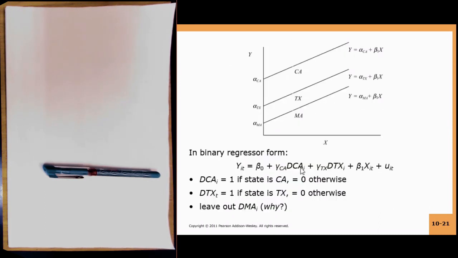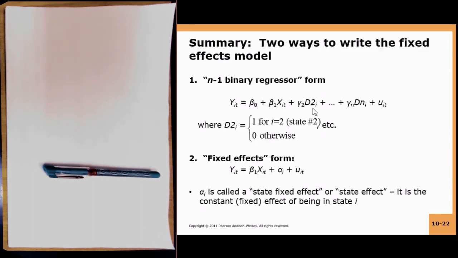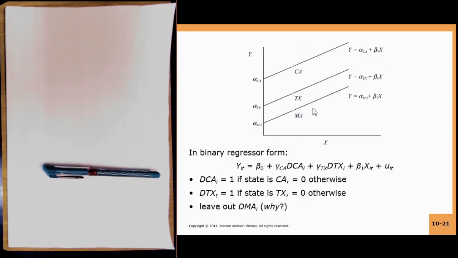So now in the binary regressor form, you could specify a common intercept, and you could include dummy variables for California and for Texas. In this particular case, you are considering three states: California, Texas, and Massachusetts. Since you are considering three states, you drop one of the states, that is, you drop Massachusetts, and you include a dummy variable for California and a dummy variable for Texas, and then your independent variable of interest and your error term.